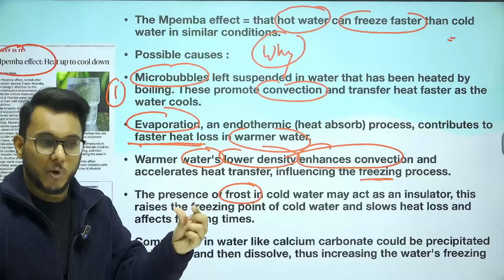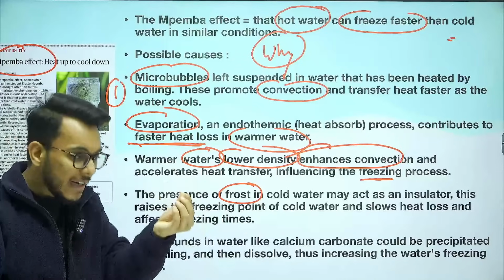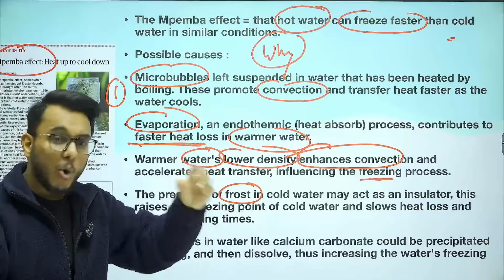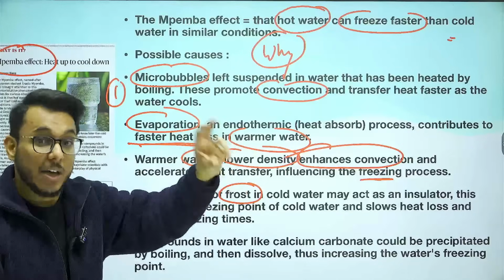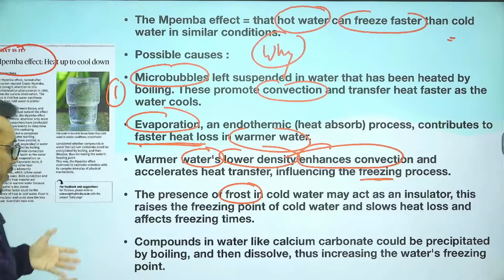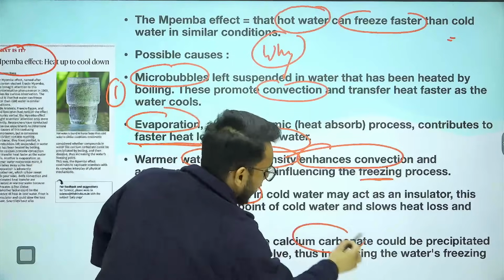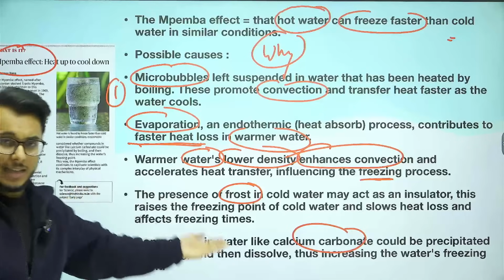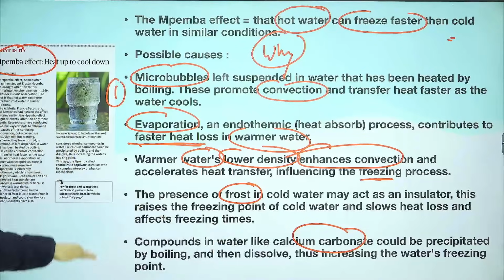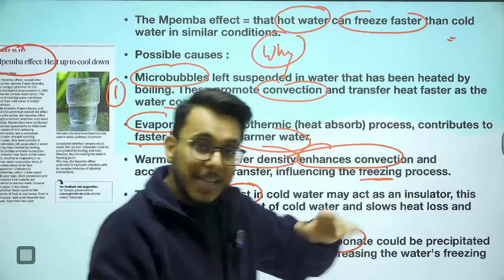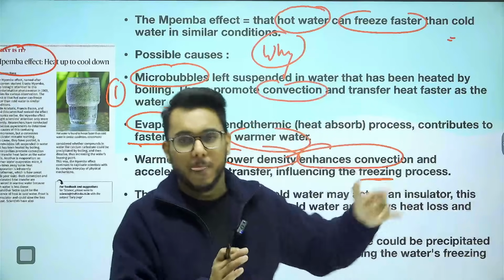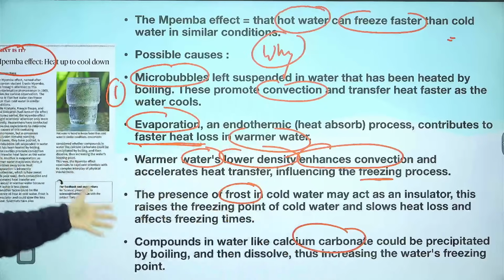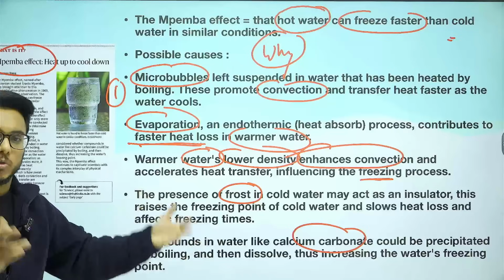In cold water there is frost, and this frost acts as an insulator. Because of that, the cold water does not freeze as fast as the hot water will freeze. And then compounds in the water like calcium carbonate could be precipitated by the boiling, and they can be dissolved, which increases the freezing point of the water. And as the freezing point of water increases, the water gets frozen quickly.